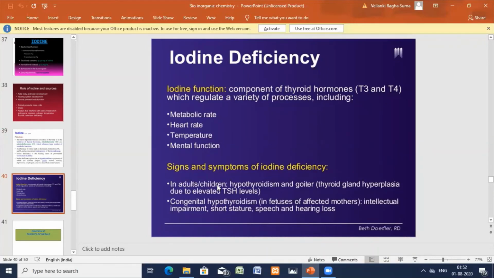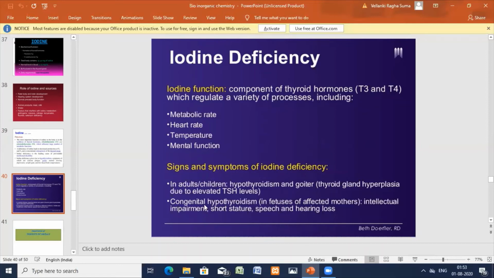Congenital hypothyroidism. So in the fetus of infected mothers, you can also see intellectual impairment. Short stature, no proper growth of the body. Hearing loss, speech loss: they couldn't talk and they couldn't hear. Such types of problems occur for the newborn baby.